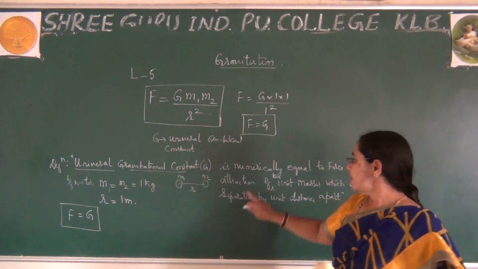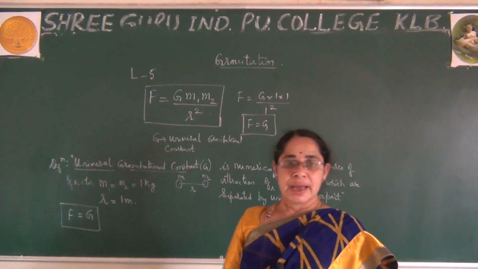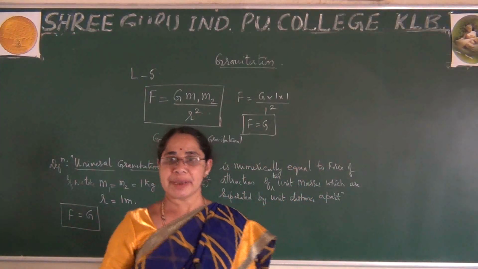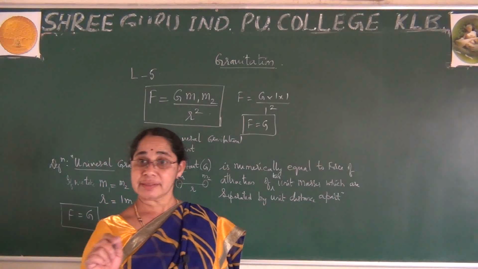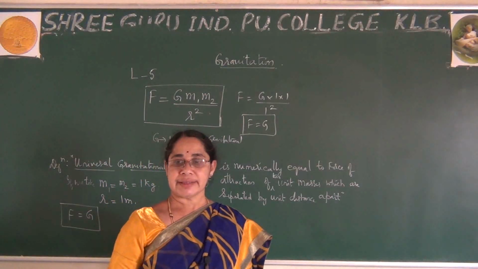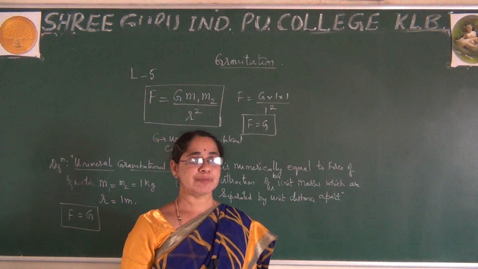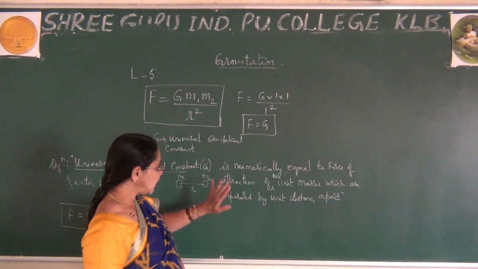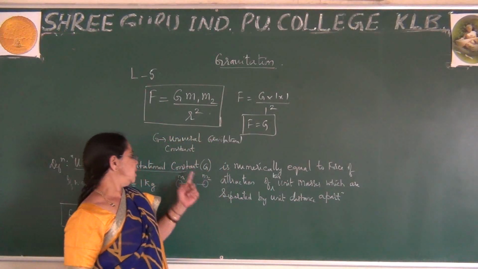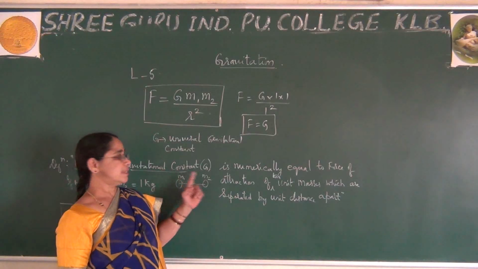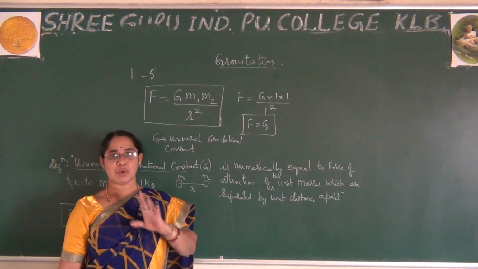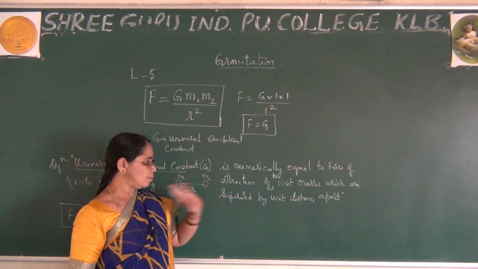Okay, so this is the one statement you have to remember, and you may expect it sometimes in 3-mark questions where they tag the derivation also, explanation. Sometimes separately they will ask you to define universal gravitational constant for 1 mark. So this is very important.